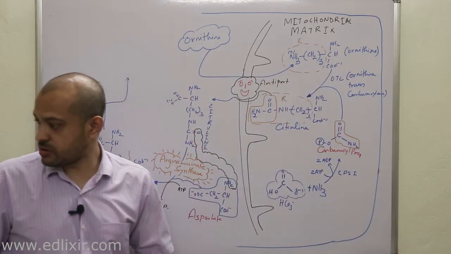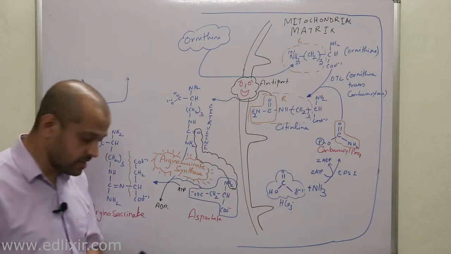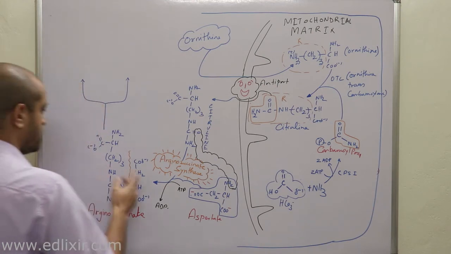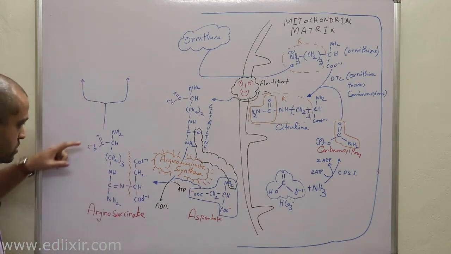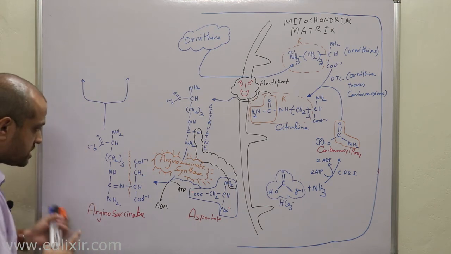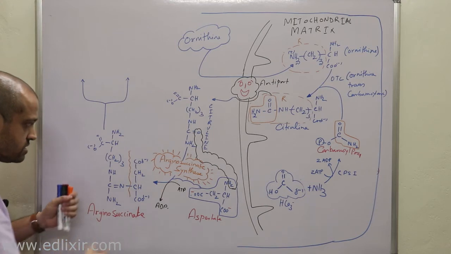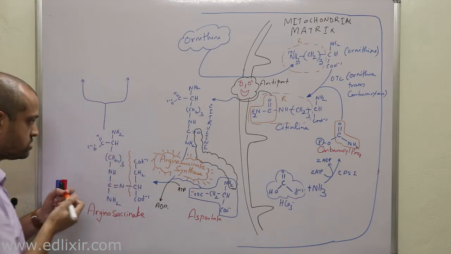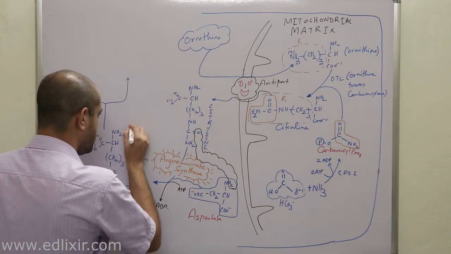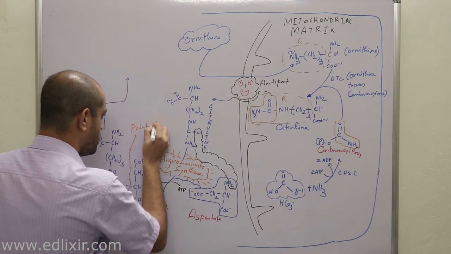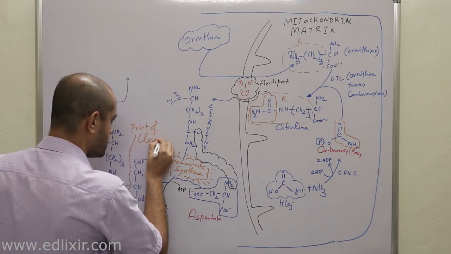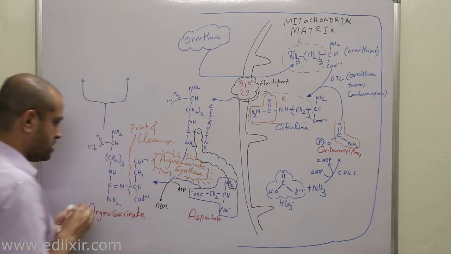Now you can clearly see that when arginosuccinate has been cleaved, this is the point of cleavage, that means from here this molecule will cleave.